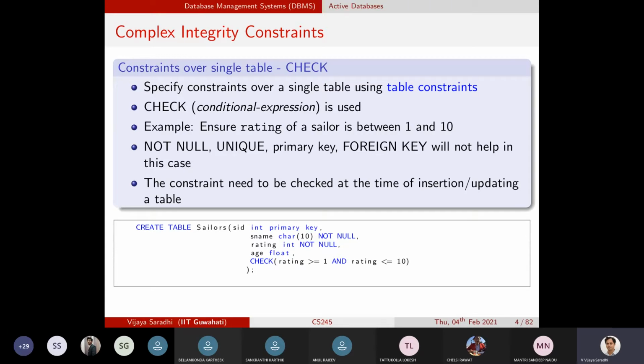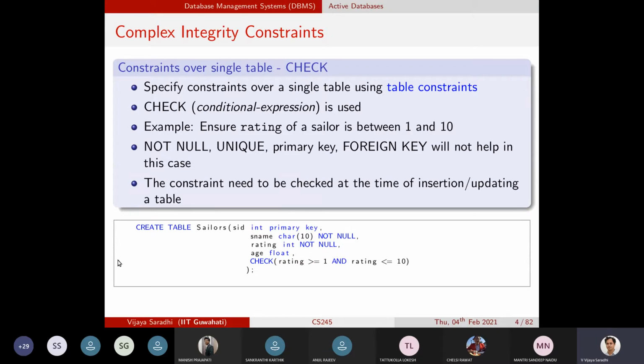And what is expected of the databases is that such kinds of constraints are placed within the database itself. To ensure this, we place this check constraint saying that rating must be between 1 and 10. Seemingly very simple, but it will ensure that if it is true, then the record will be inserted.